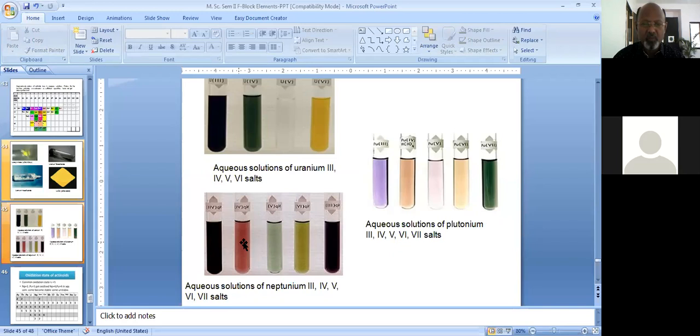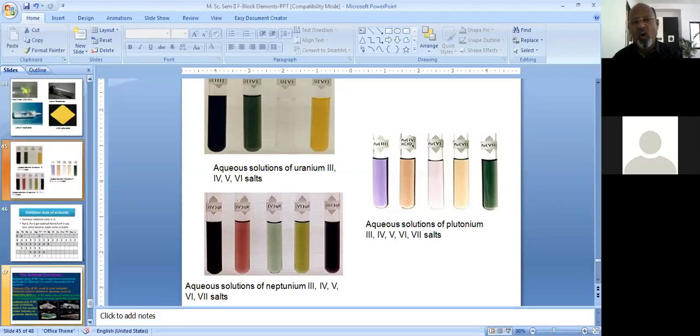This is somewhat brownish pink, faint green, yellowish green, and this is dark purple. So the point I would like to mention is that these elements in different oxidation states exhibit different colors either in solid state or in aqueous solution.